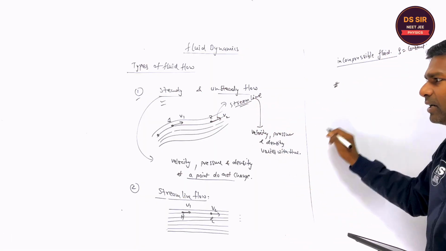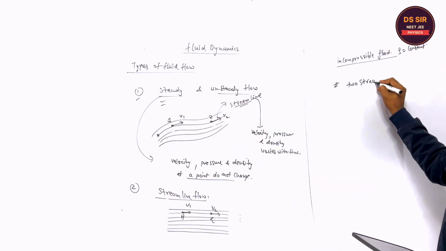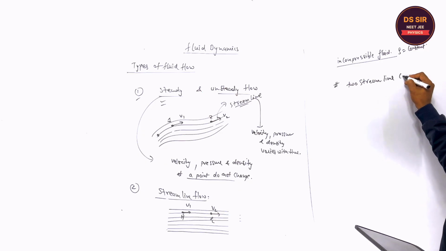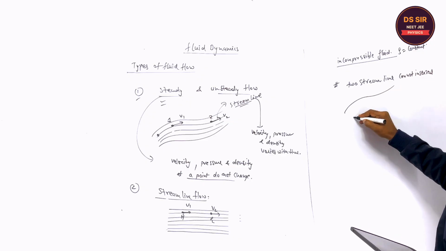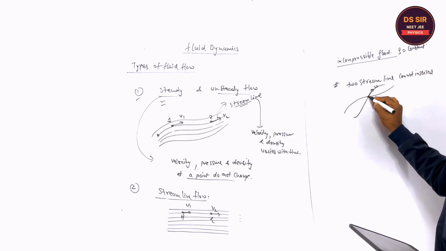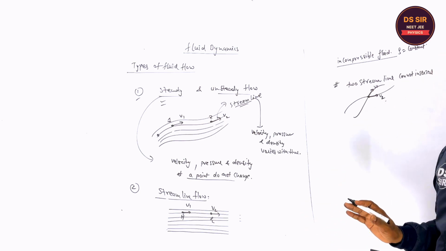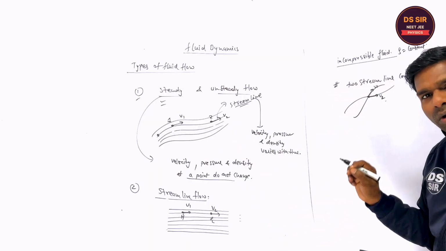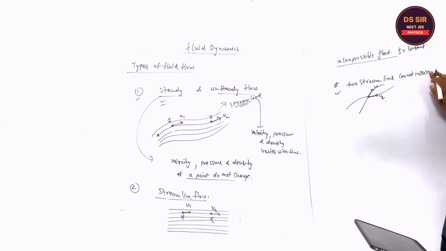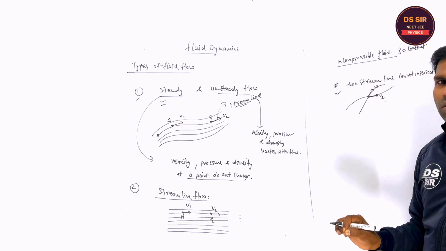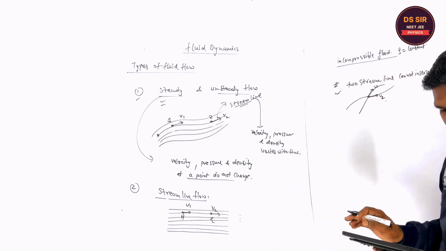The important thing is that two streamlines cannot intersect. If they do so, then at one point there will be two velocities, which is not possible, because at a given point only one velocity is possible. So two streamlines cannot intersect. If they did, there would be two velocities at a single point, which is not possible in steady flow. Is it clear or not?